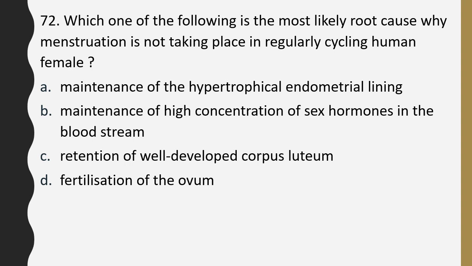A female is there who was having a regular menstrual cycle. However, suddenly her menstruation has stopped. You have to tell which of these four options correctly gives the reason why her menstruation has stopped. The correct answer is option D. It might be because of the fertilization of the ovum.